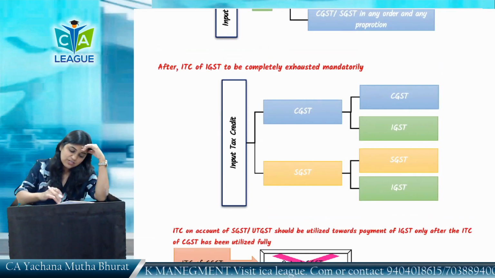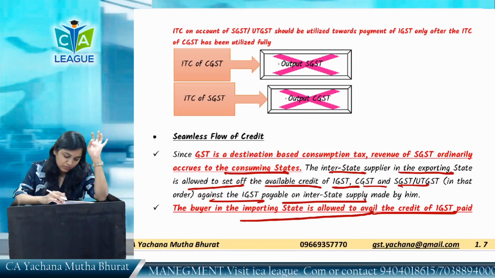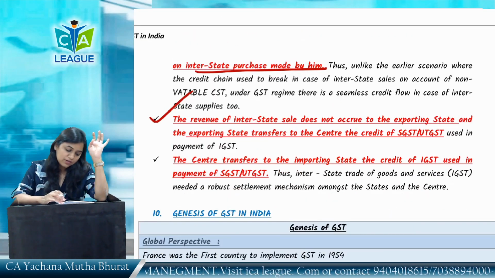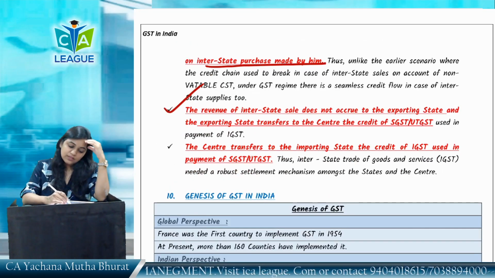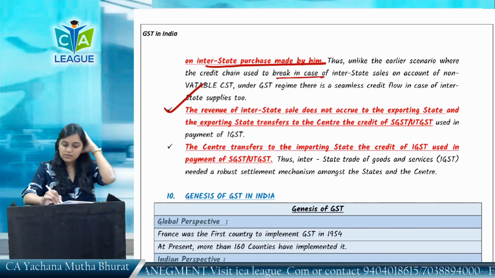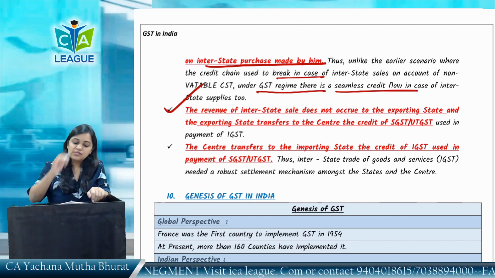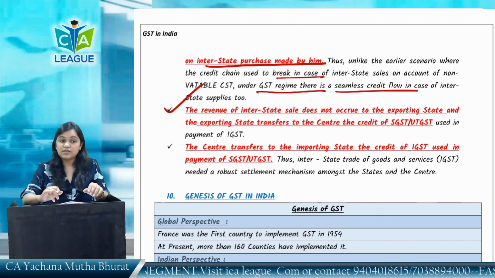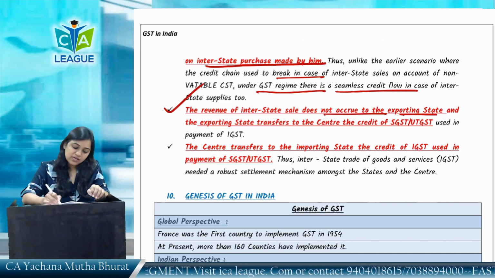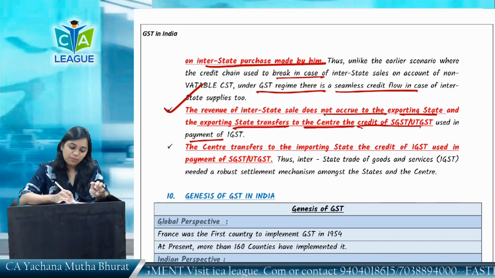This we have seen. IGST credit can be used for IGST, CGST or SGST. The buyer in the importing state is allowed to avail the credit of GST paid on interstate purchase made by him. Thus, unlike earlier scenario where credit chain used to break in case of interstate on account of levy of CST, under GST regime there is a seamless flow of credit in case of interstate supply as well. The revenue of interstate does not accrue to the exporting state, and the exporting state transferred the credit to SGST, UTGST using the payment of IGST.